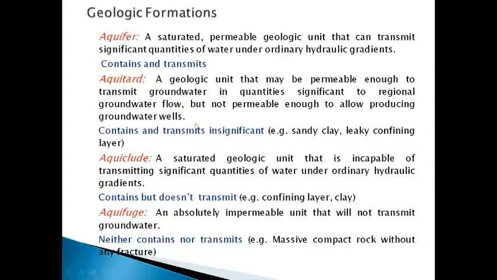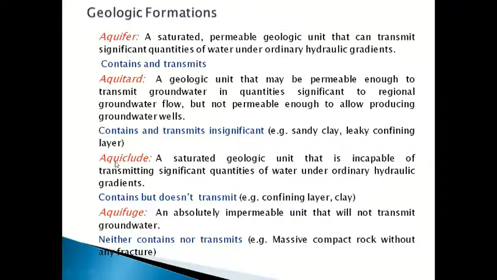So this contains water, but transmission is very insignificant. It will contain the water, but it will not allow the water to go down. Transmission is very little. A small amount of water will be transmitted from this layer. That is called an aquitard.